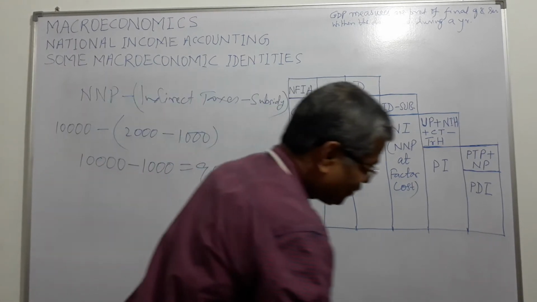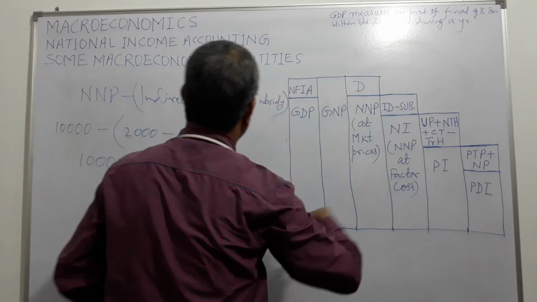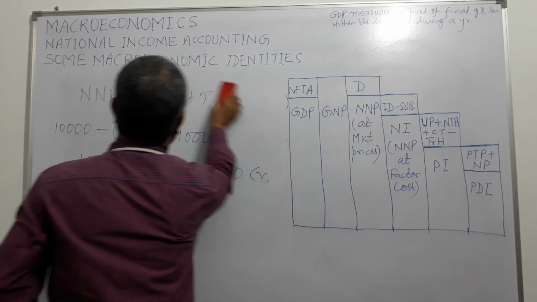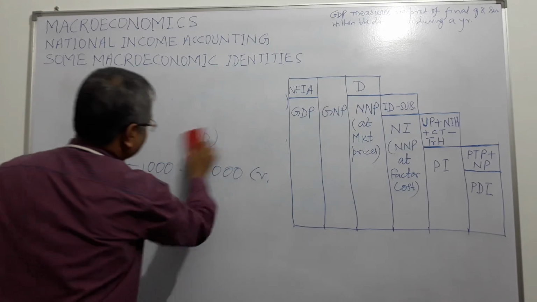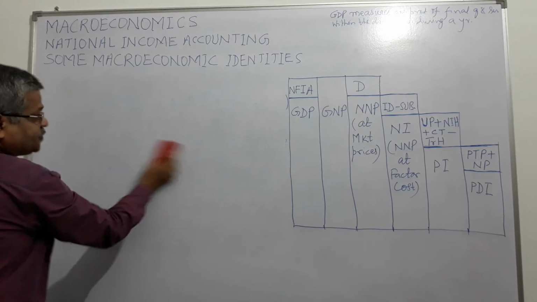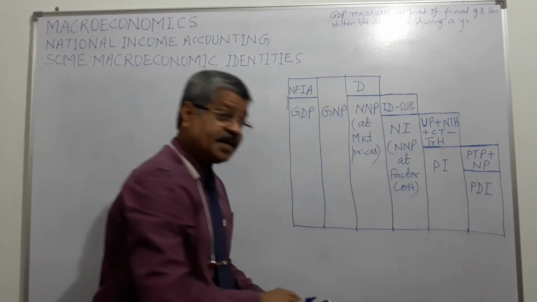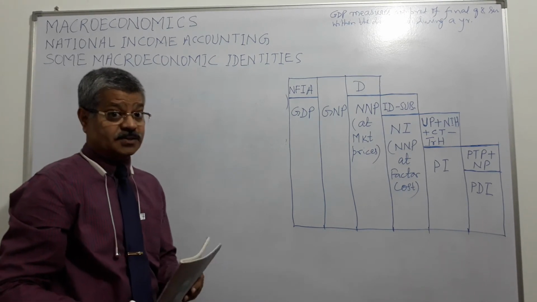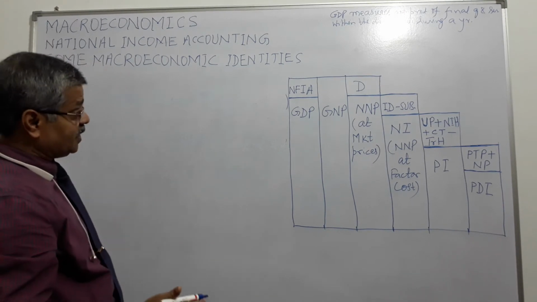So at this level also, there are certain items which we need to take care of. What are those items? When firms earn profits, they don't distribute 100% of the profits to the shareholders, stakeholders, right?